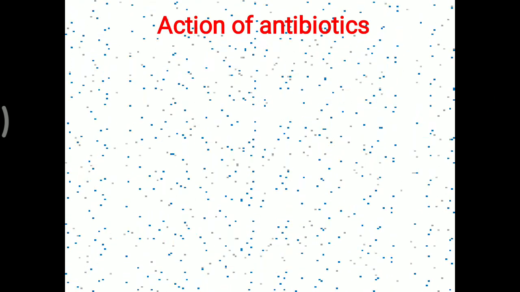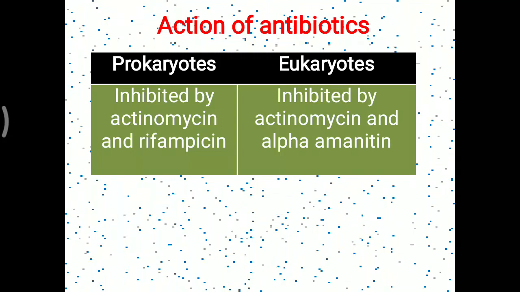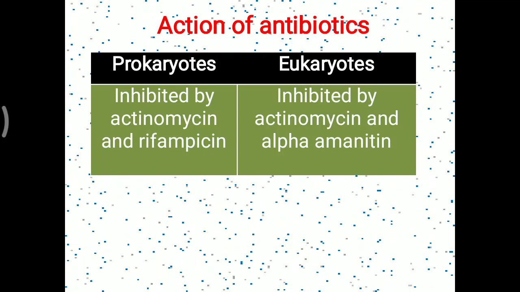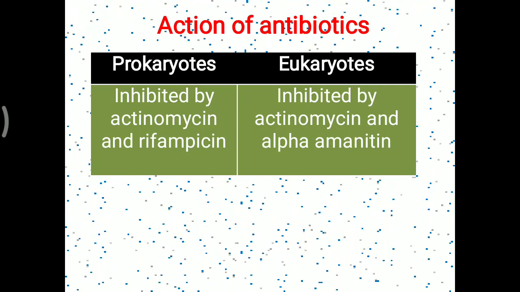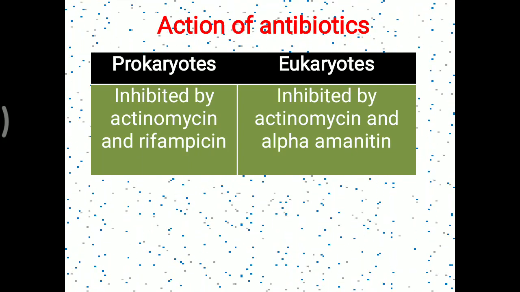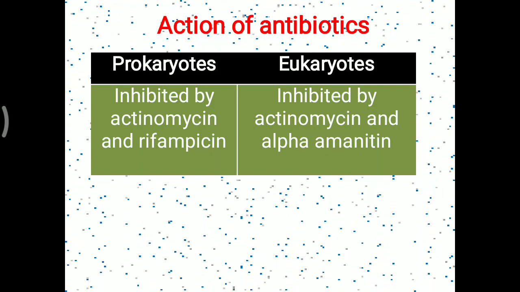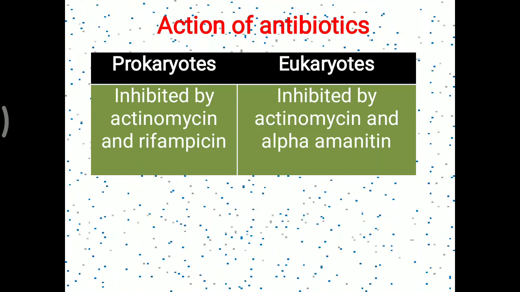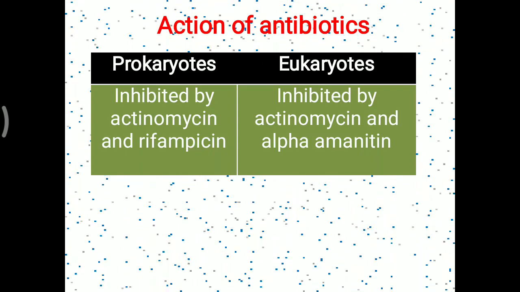Action of antibiotics. In prokaryotics, this enzyme or transcription is inhibited by the drugs actinomycin and rifampicin, while in eukaryotic, as we have already seen, alpha amanitin is able to inhibit RNA polymerase 2. Also, eukaryotic transcription is inhibited by actinomycin.